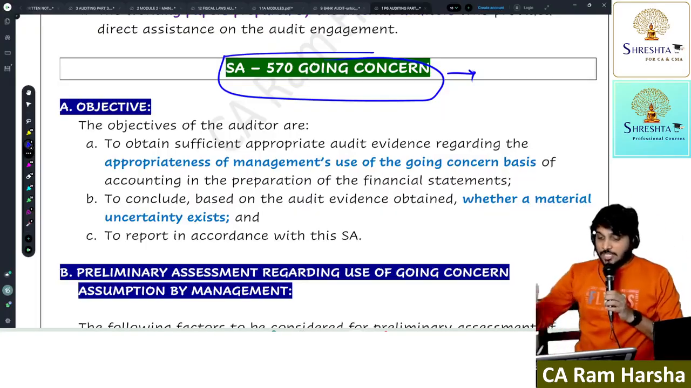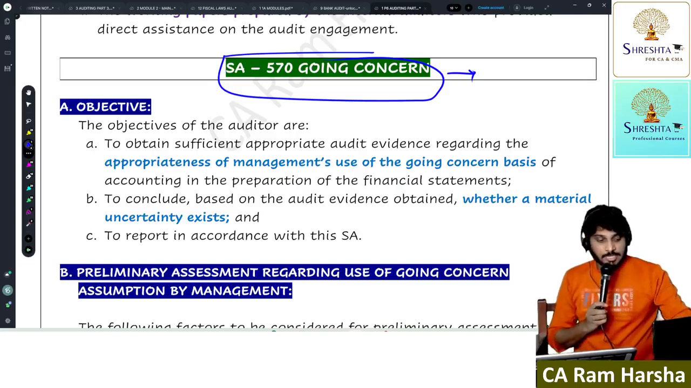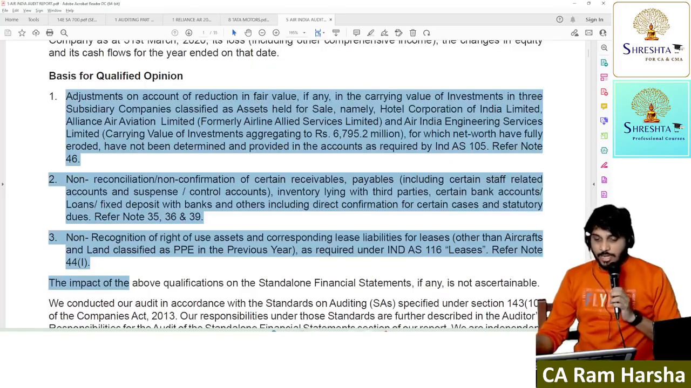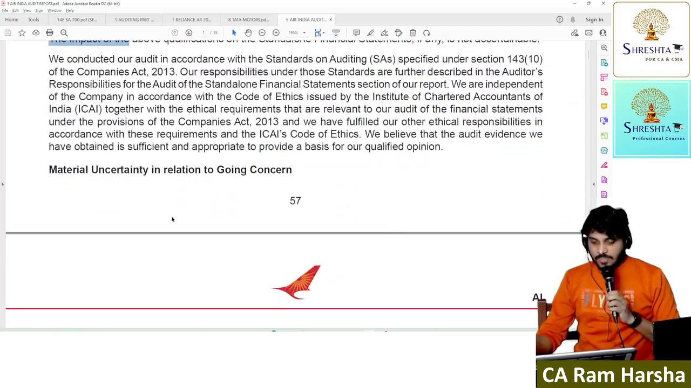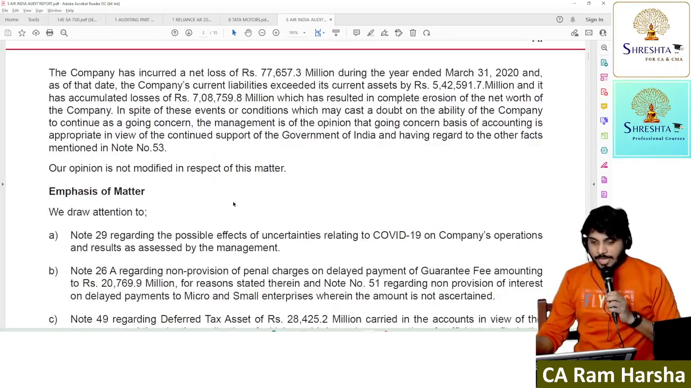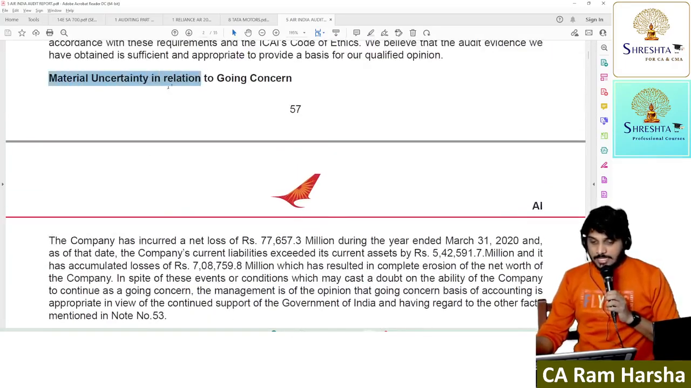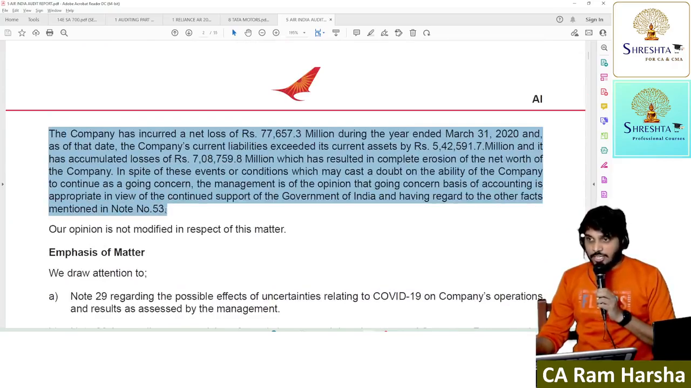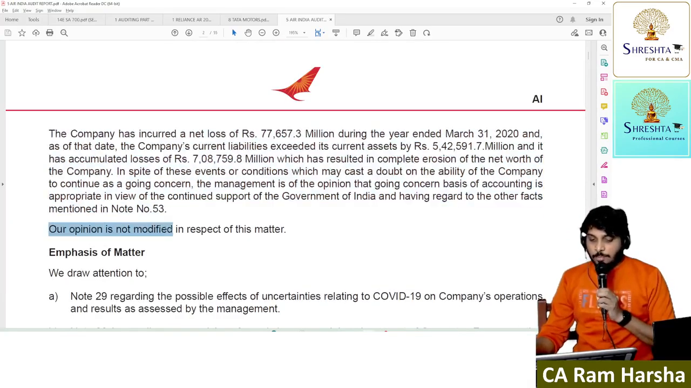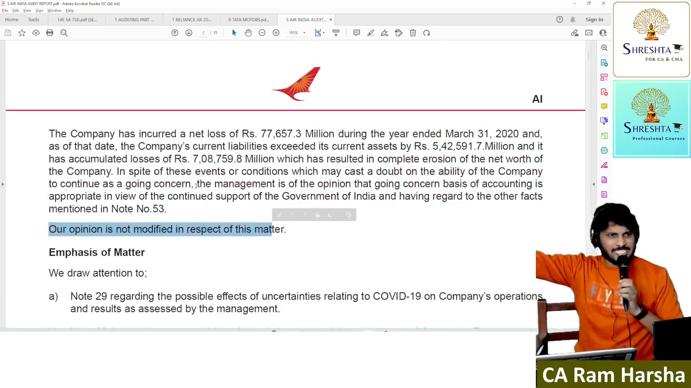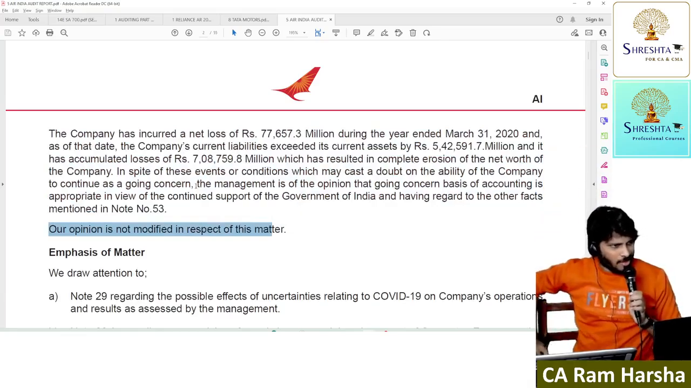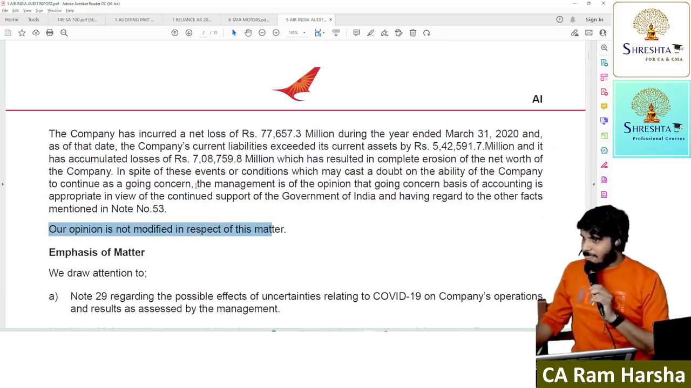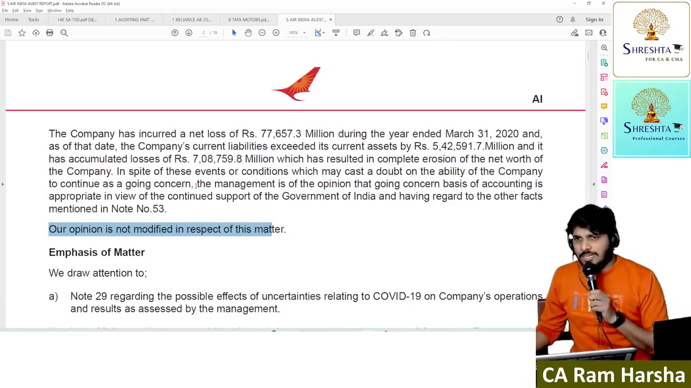No. Since it is a going concern issue, did the auditor highlight it here in the emphasis of matter paragraph? No, he highlighted it under material uncertainty related to going concern. So he highlighted here: the company has incurred. We draw your attention to note number 53. Our opinion is not modified. This is exactly like emphasis, no? Same presentation. What's the difference between emphasis of matter and this one?